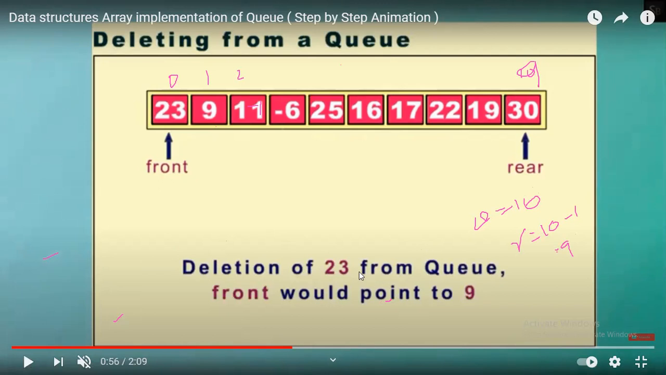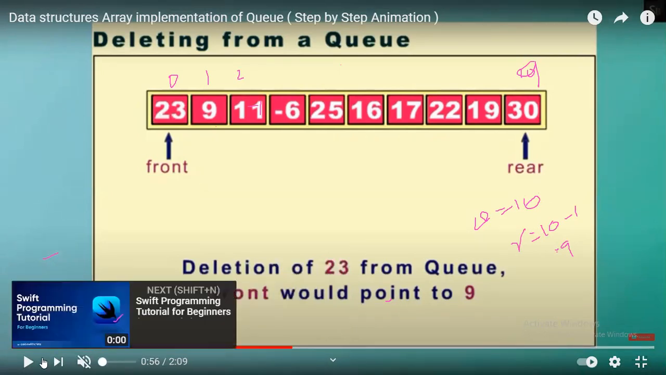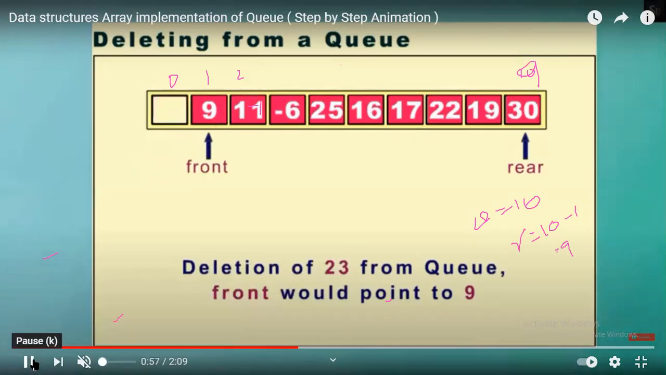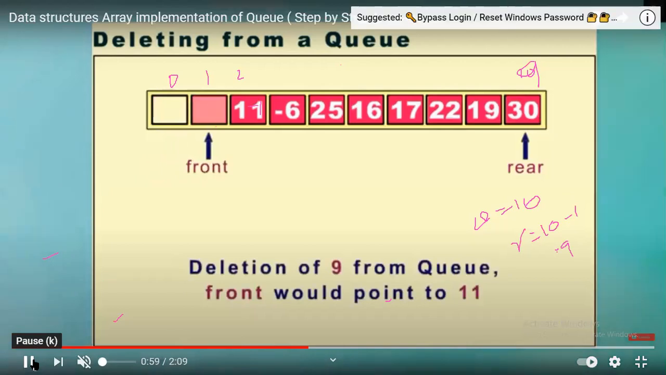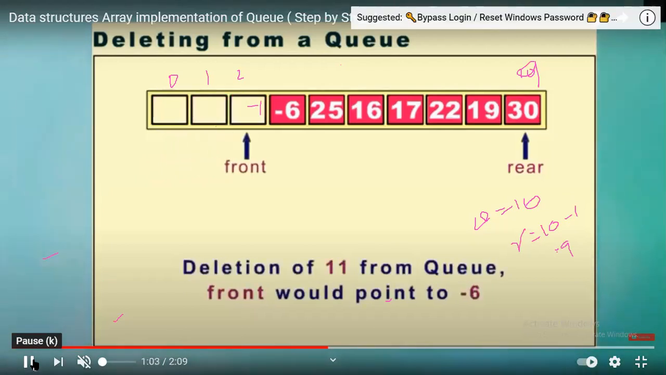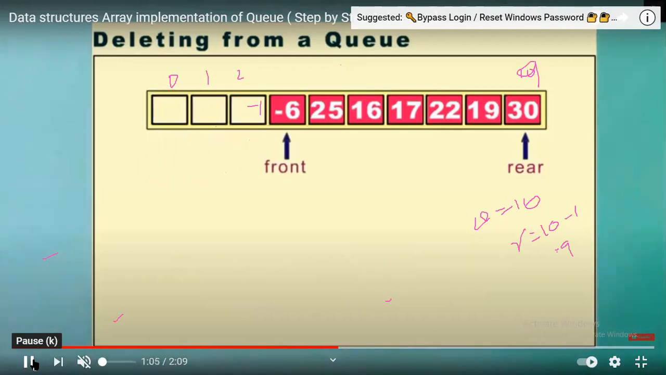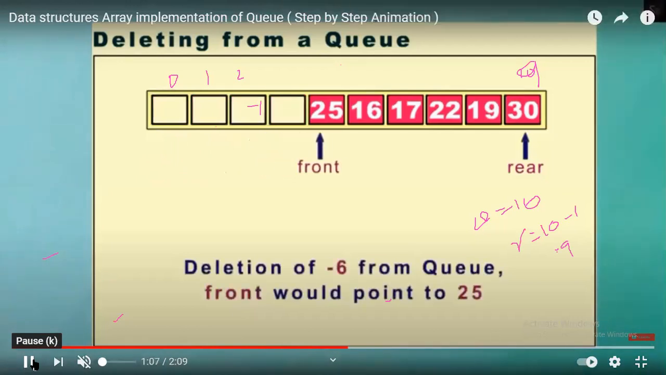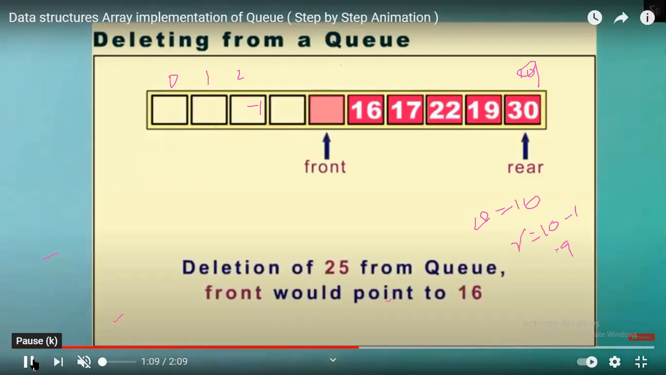Now we are calling deletion. Simply calling deletion means automatically the first person has to be served first, right? So from the queue, what happens? Front will move further. Front will be emptied. See, it got the service. Again, similarly 11, front will move, -6 will move, 25 will move. Similarly, it goes on continuing.